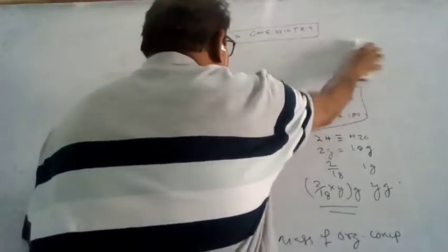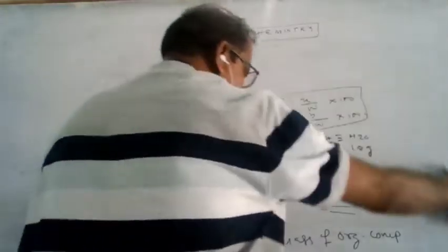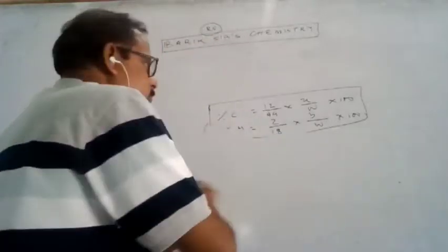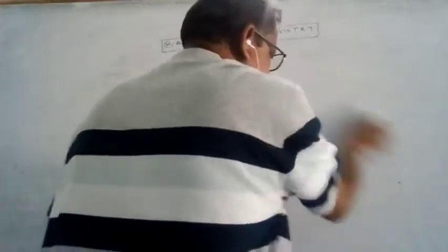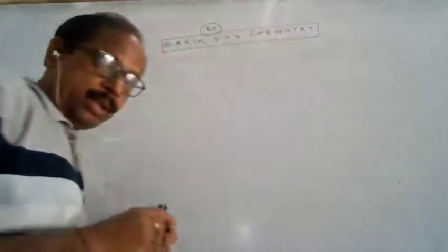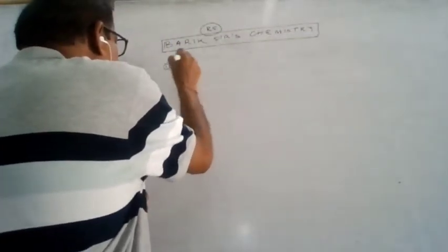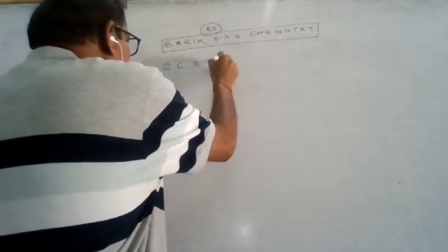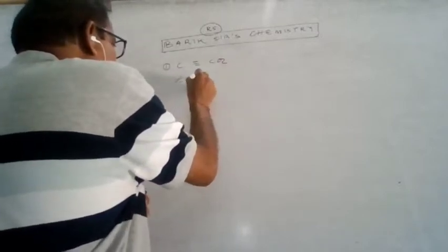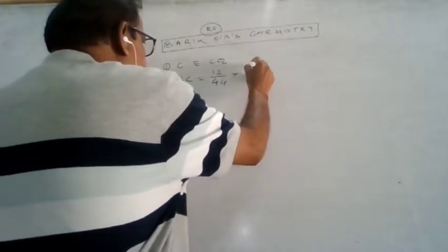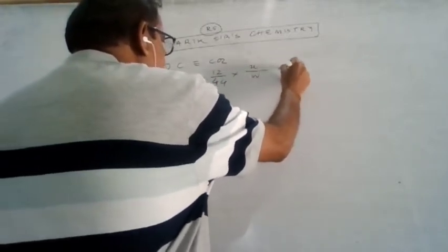In general, one by one we will discuss all things in this. Always x is the mass of the compound formed. Now you see, first the carbon is getting converted to carbon dioxide. The percentage of carbon is 12 by 44 into x by W into 100.